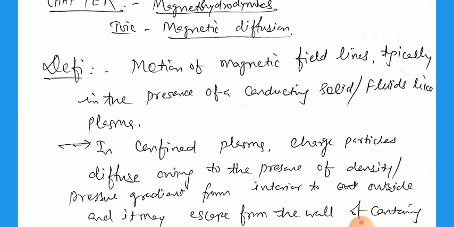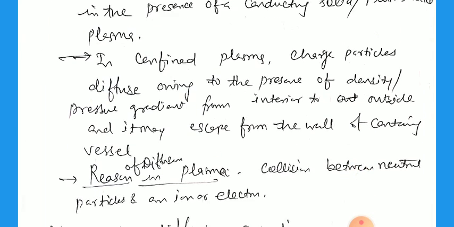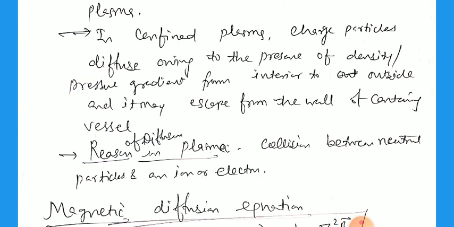So this is the diffusion of the plasma by the magnetic fields, and it is due to the pressure gradient or the density gradient. That means there is a change in density as well as a change in pressure, and the particles will move from high to low.